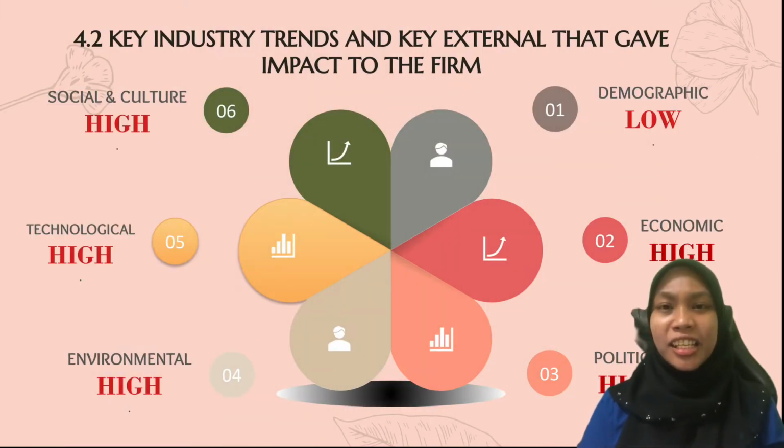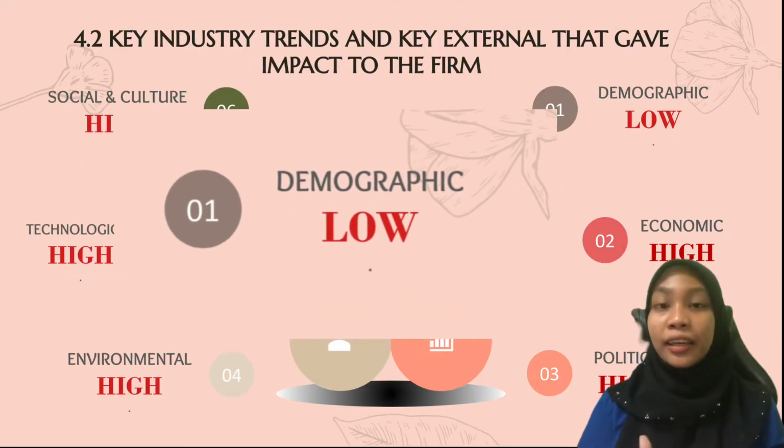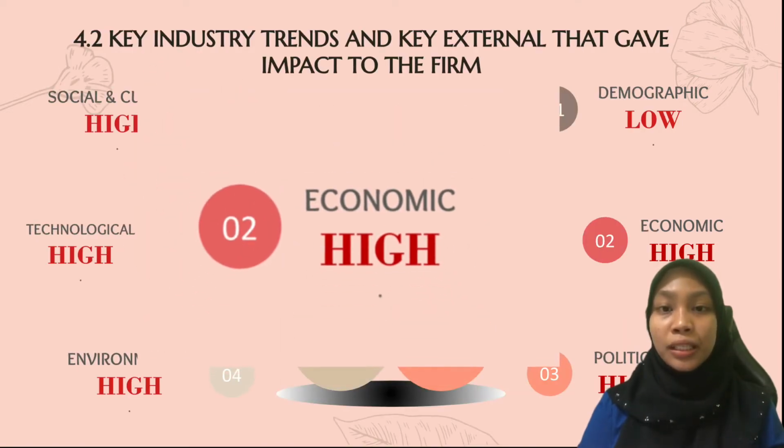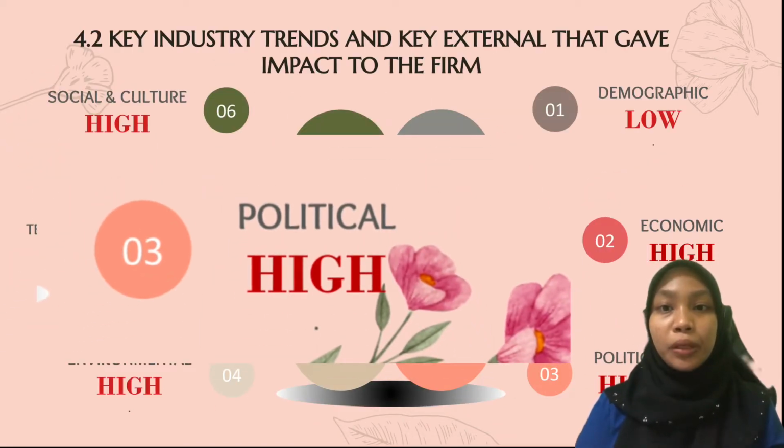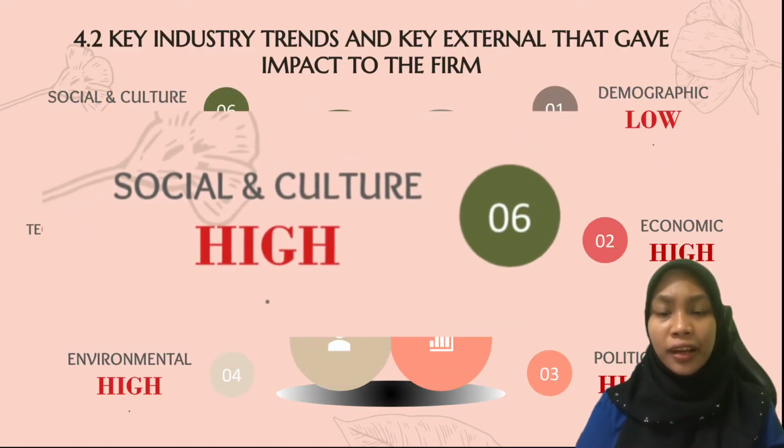The key external analysis is made up of 6 factors that influence the oil and gas industry and how intensely each affects the firm. The demographic factor is low because every age, ethnicity, and race uses products from oil and gas, everybody uses it, so it shows a low effect on the firm. The economic factor is high because economic instability directly affects the demand and price of oil and gas products. The political factor is high because unstable relations between nations can result in uncertainty of energy supply. Next, we have the social and cultural factor, and this is another high factor because stakeholder pressure will drive the corporation to act more ethically towards the environment.